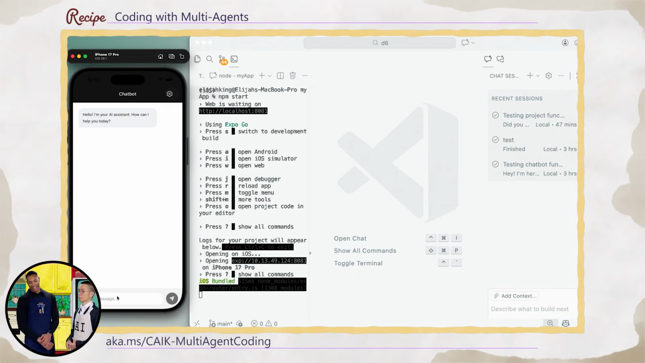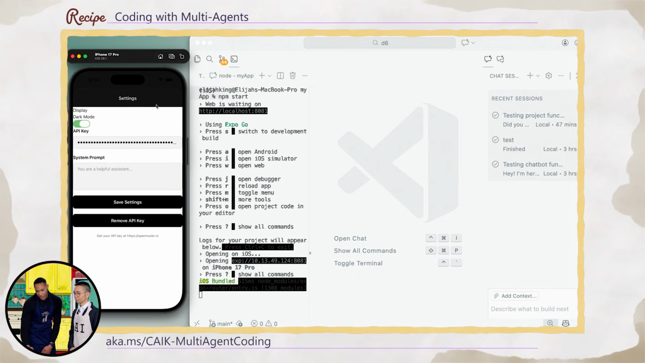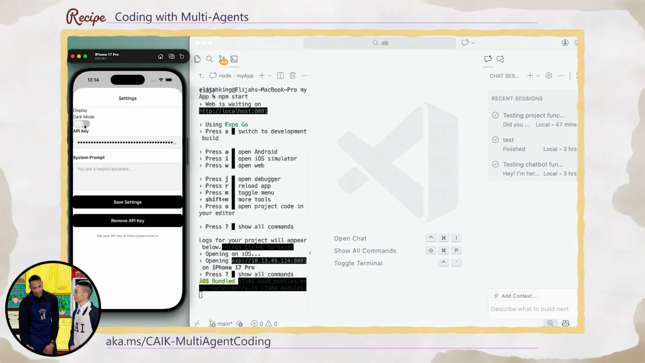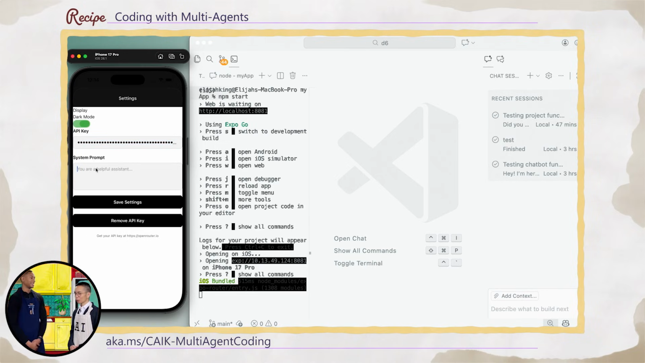And here we have it. All right. We have our chatbot application. And there is a settings button here where we can enter in our API key. And it's a chatbot. Yes, and toggle between light and dark mode. Fantastic. We also have the option to add in a system prompt if we want. Okay. Yes. Thank you.